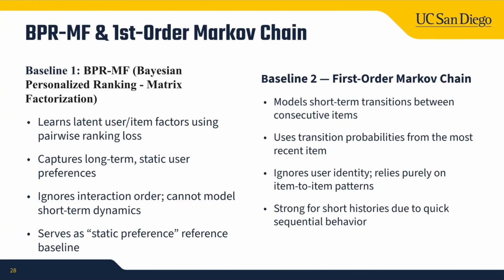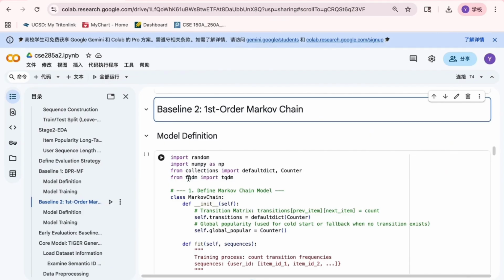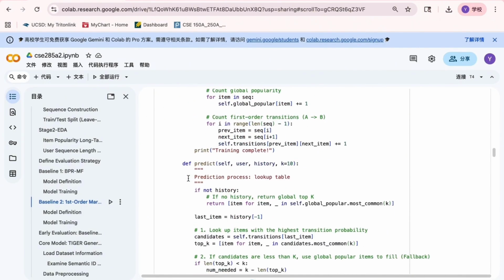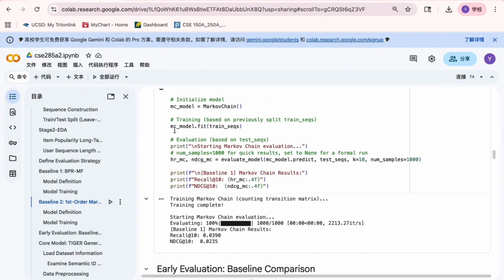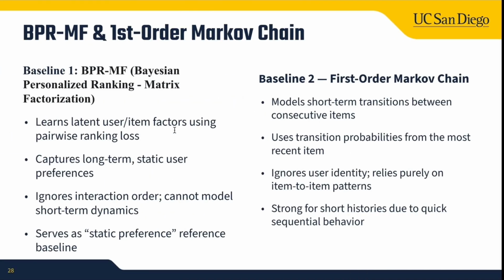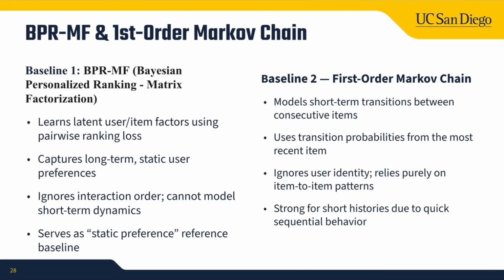Our second baseline directly models short-term sequential transitions. Our first-order Markov chain calculates transition probabilities between consecutive items. During prediction, we take the user's most recent item and recommend the items with the highest transition probability. This baseline focuses entirely on short-term patterns, which aligns well with the user sequence length distribution we saw earlier. It ignores user identity, but leverages the strong tendency of users to interact with related items in quick succession. So we have two very classical baselines that capture very different aspects, both short-term and long-term, of user behavior, so we can have the earlier evaluation.